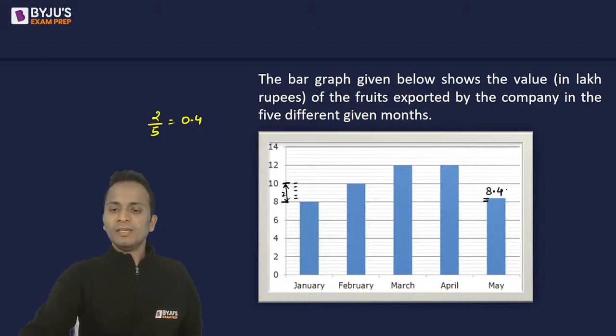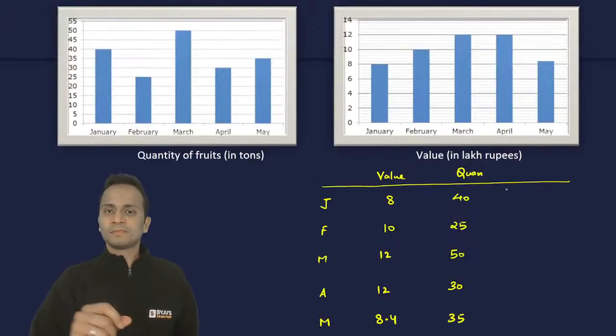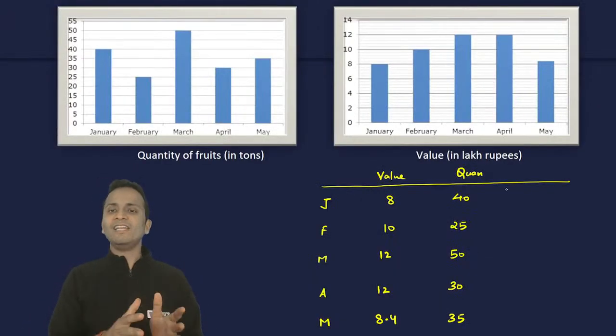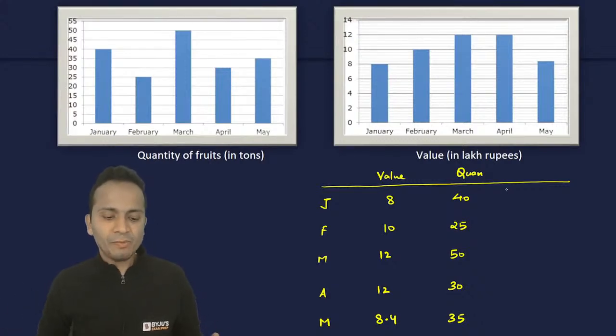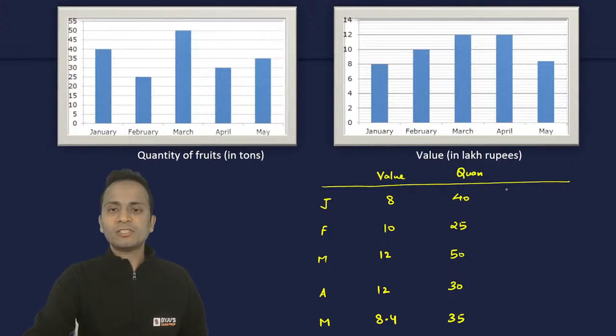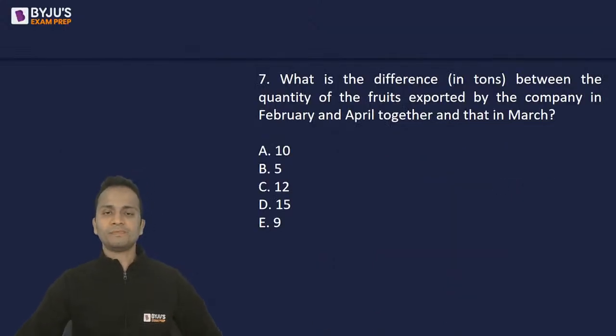All right. So these are the values and the quantities in the month of January, February, March, April, and May. Now let's look at each of these questions one by one. Our first question is, what is the difference between the quantity of fruits exported by the company in February and April together and that in March?